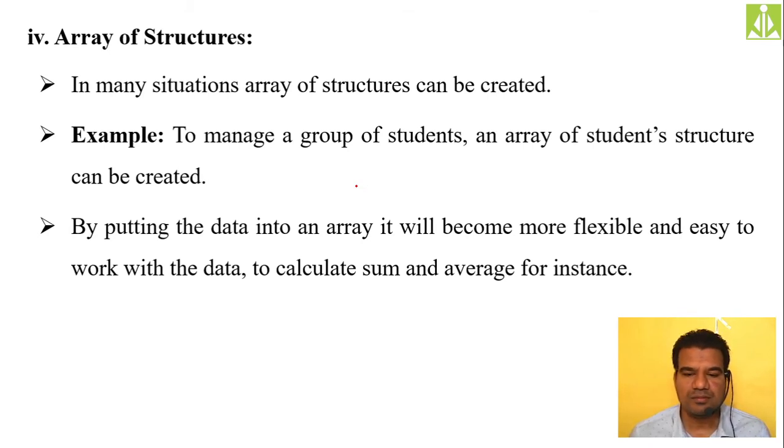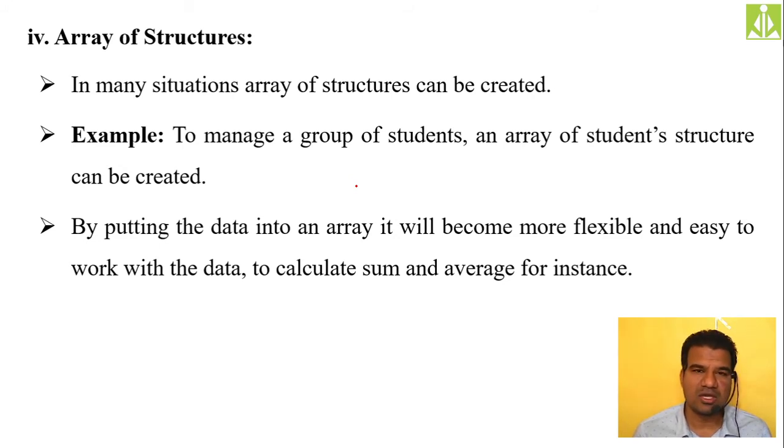We come across many situations where we need to create an array of structures. Suppose in a classroom we'll be having like 60 students, and you're developing a C application to manage the data of your entire class. Generally, when you store the data inside a variable, you can store at most only one piece of data.